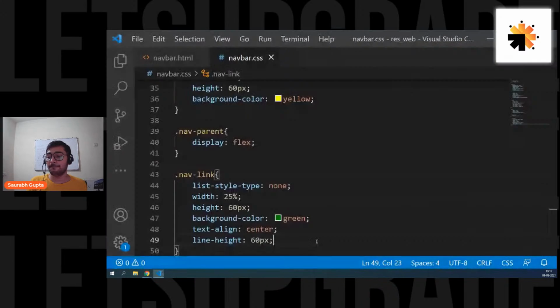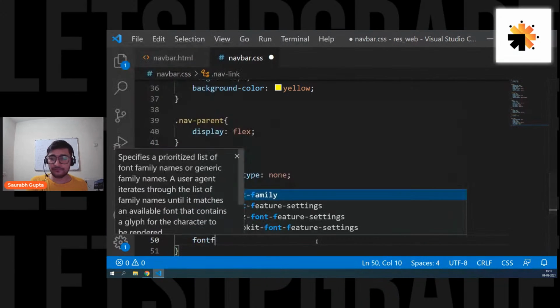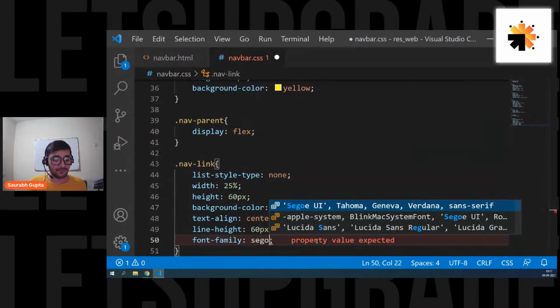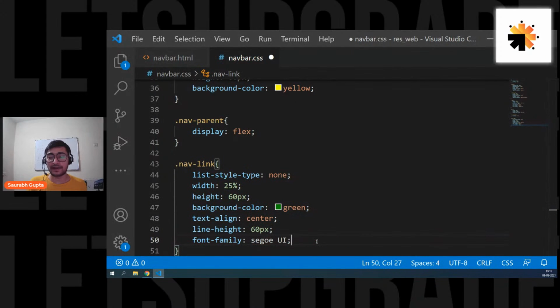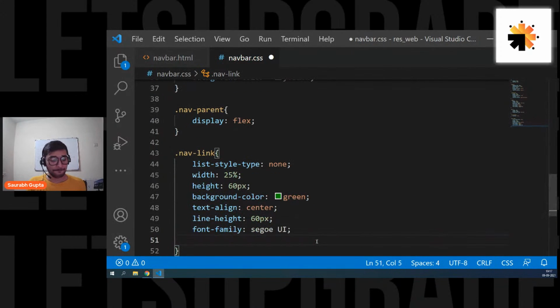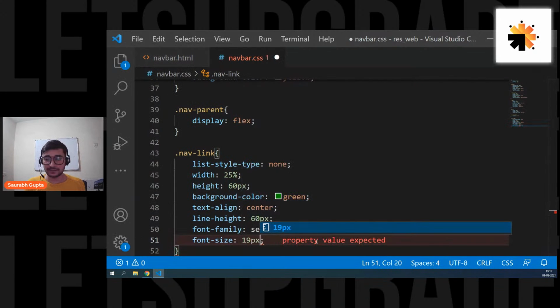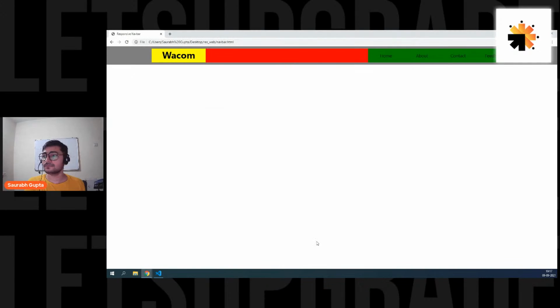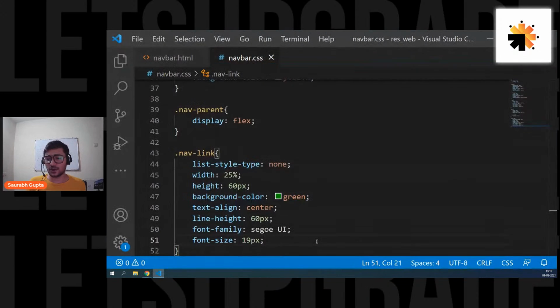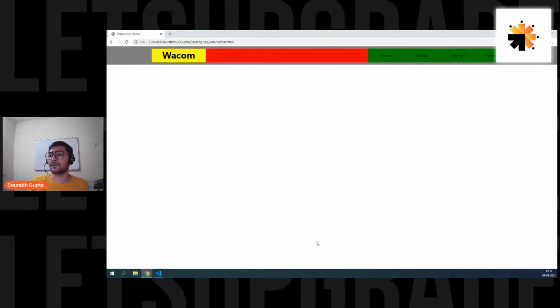Here we go. And then font-family, again I'm going to use the same one, Segoe UI. You can use any better font than this if you want. And also I'm going to increase the font size, like 19 pixels. It's too much actually, it should not be 19. Let's give 18. Yep, it is fine.